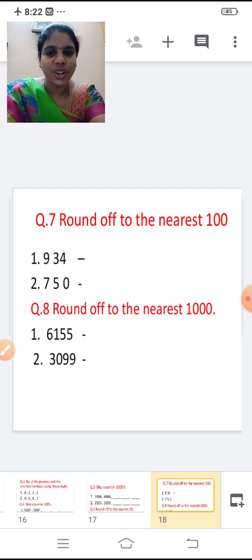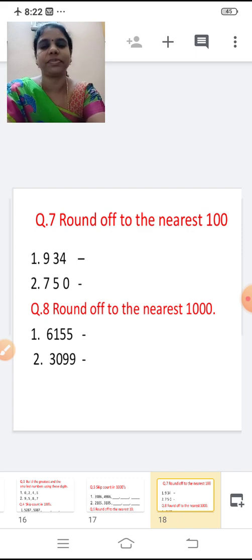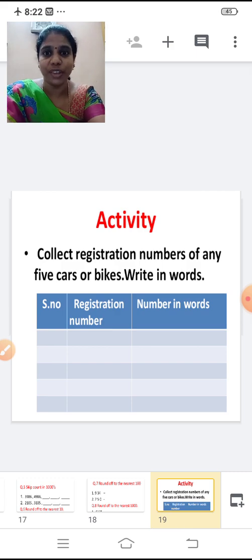Third one, round off to the nearest 1000. 6155, 3099. So here is an activity for you.